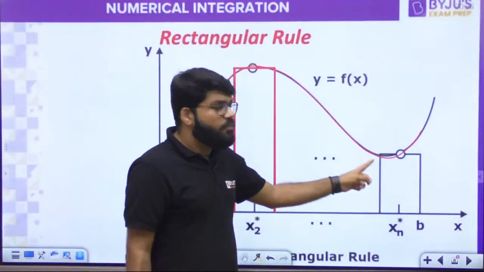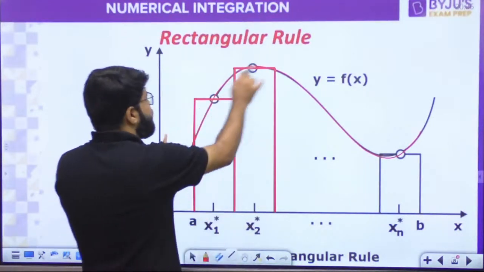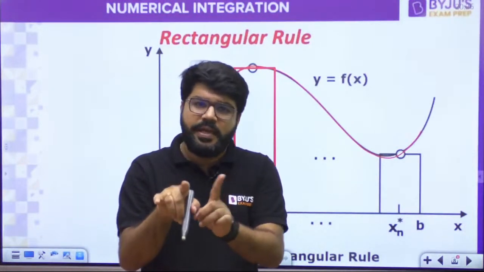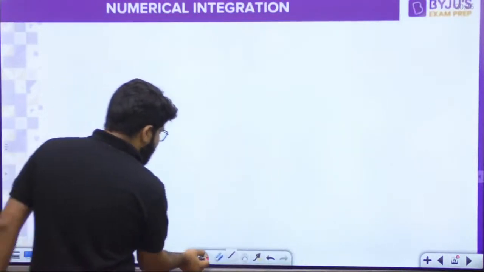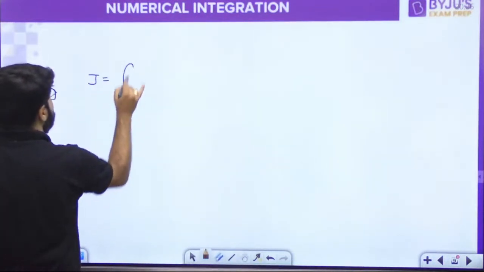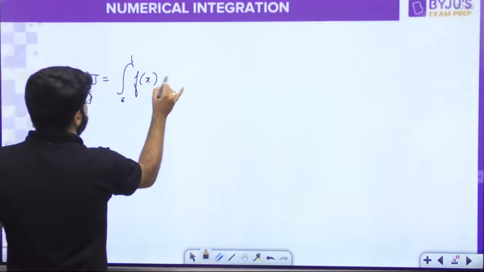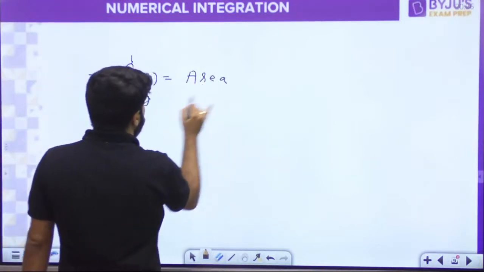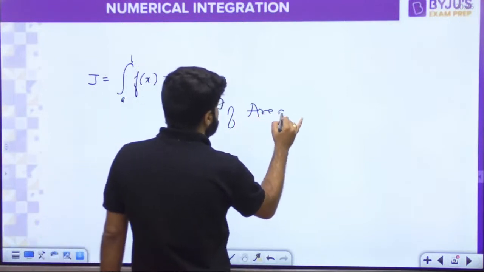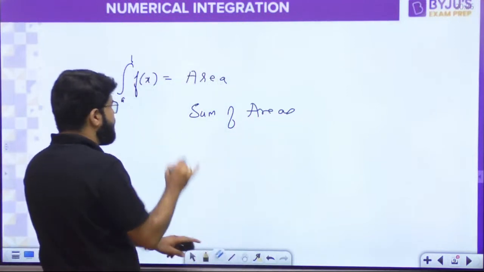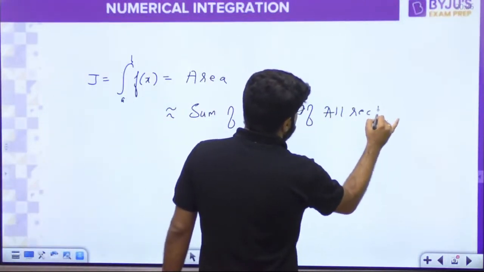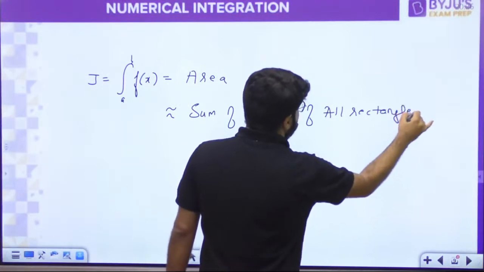What I have done, I have divided the interval from A to B into n sub intervals. Now the idea is, formula नहीं लिखेंगे क्योंकि this is not required. The J, which is integral a to b f(x) dx, is also equal to area, and that is approximately equal to the sum of areas of all the rectangles.